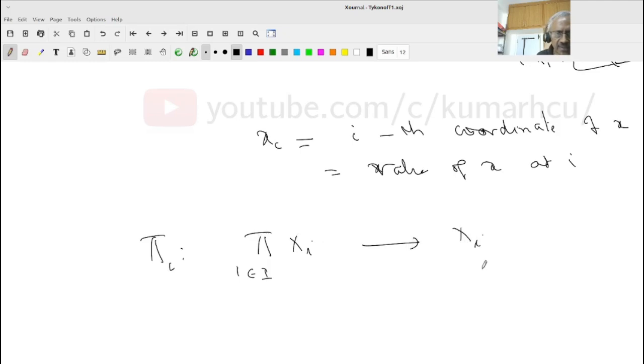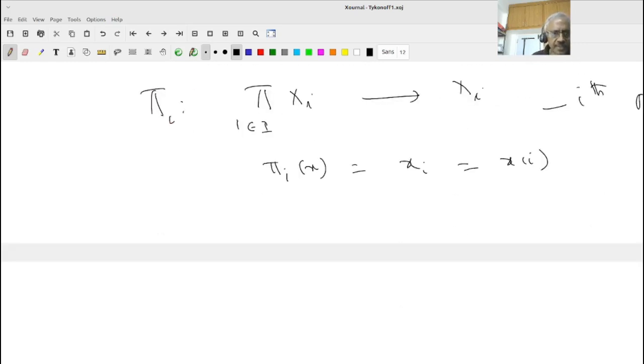Do you remember how I define this? Pi_i of x is nothing other than x_i. That is nothing other than x at i. This is called the ith projection. Are you following? So for each i I have a map. These are the projection maps.